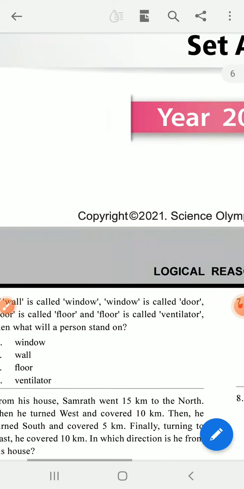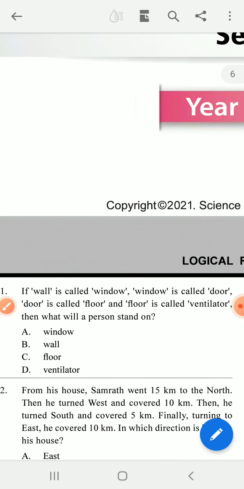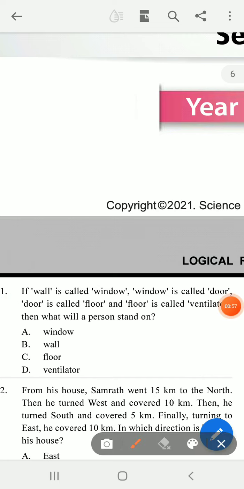Today I will discuss the first question. If wall is called window, then window is called door, and door is called floor, and floor is called ventilator, then what will a person stand for? So the first question's answer is ventilator. You have to click and write ventilator as the answer.